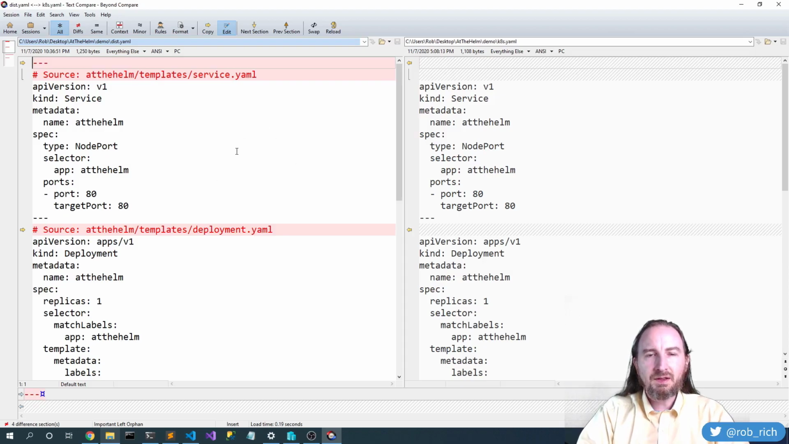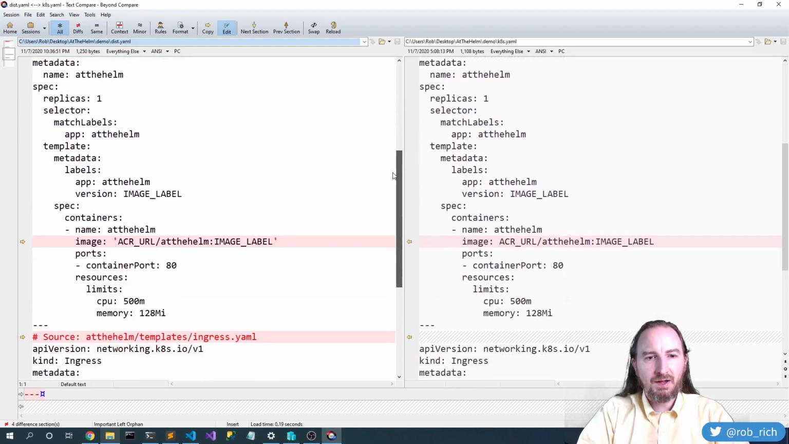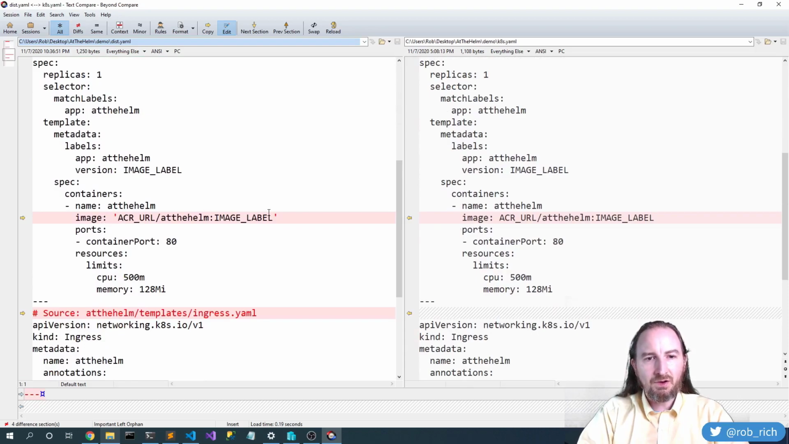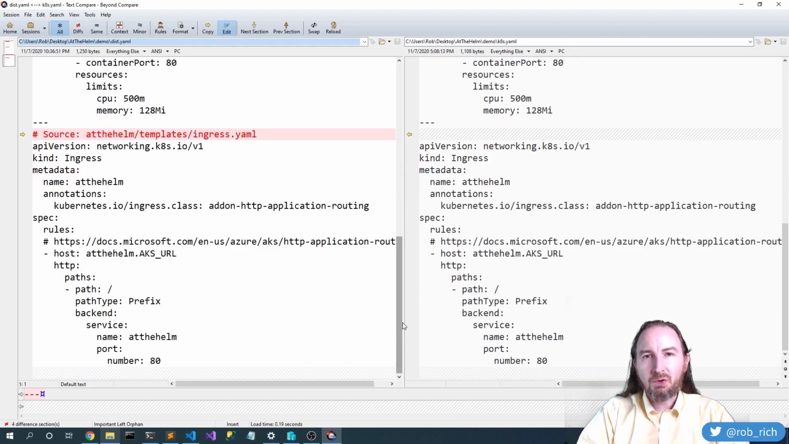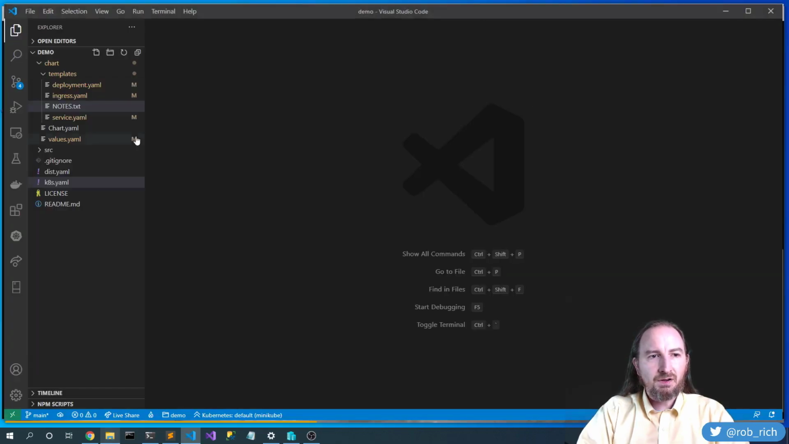Okay, so here on the left is the file that we generated, and here on the right is our original file. We can see some comments that Helm added specifying the original file name. We see that we've got quotes around the image now, but we did great. We were able to template out all of the pieces of this YAML file, and we avoided all the duplication.